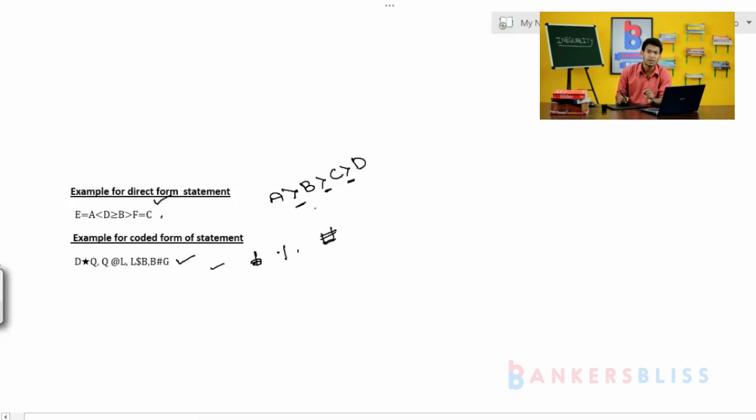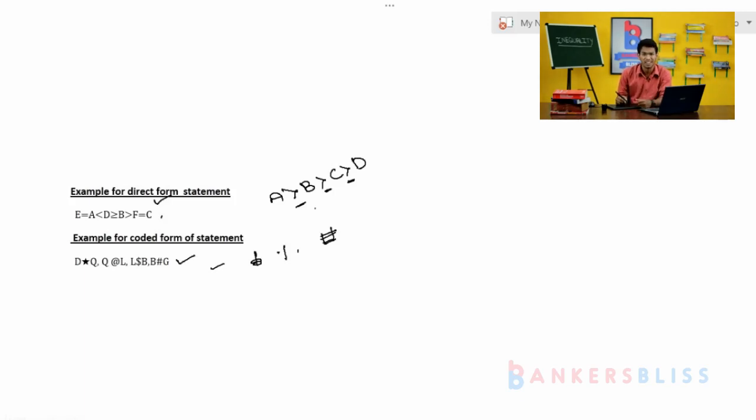When the statements are asked in inequalities and those symbols are used, that type of problem we call coded. If the signs are between the elements, for example, A greater than B, B greater than C, C greater than D, or D less than C, D greater than or equal to B, whatever, just observe this, that we call direct form of statement.